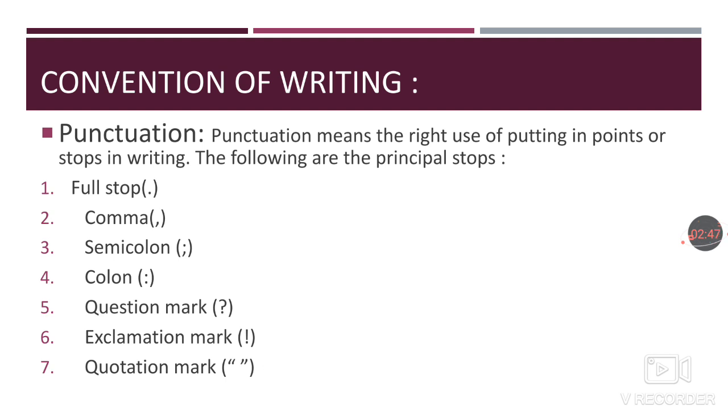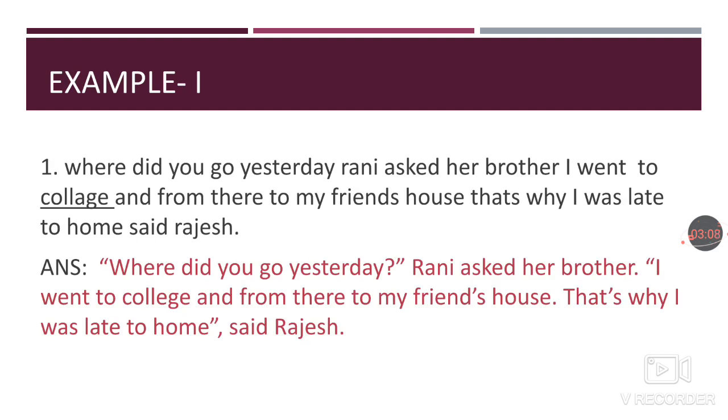Exclamation mark is used after interjection and after phrases and sentences expressing sudden emotion or wish. Quotation mark or the inverted commas are used to enclose the exact words of a speaker or a quotation. Now let us go for the example. Look at the screen, children.